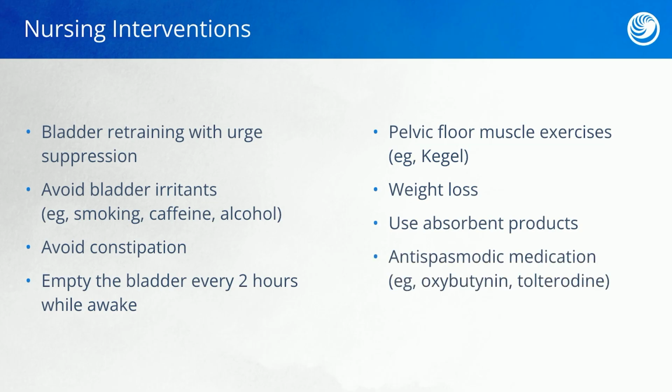Finally, antispasmodic medications such as oxybutynin and tolterodine can help reduce bladder spasms. These anticholinergic medications are going to prevent acetylcholine from binding at the receptor sites in the bladder and relax smooth muscle in the bladder.